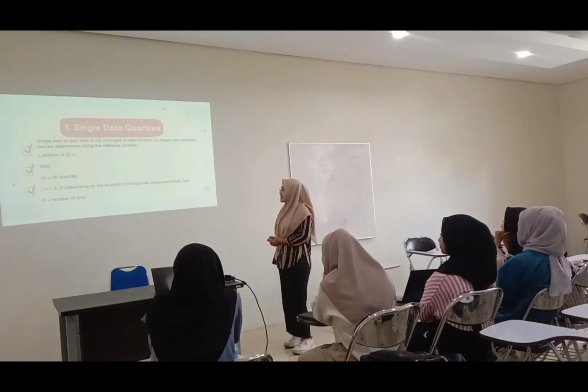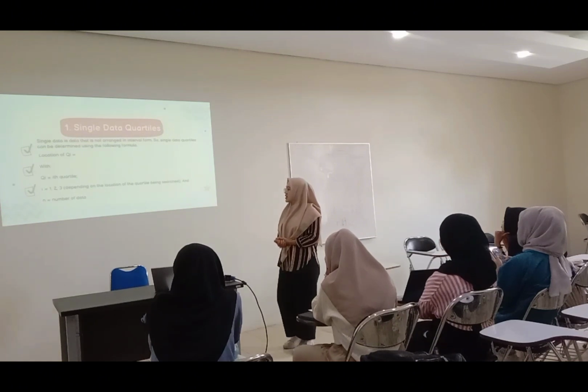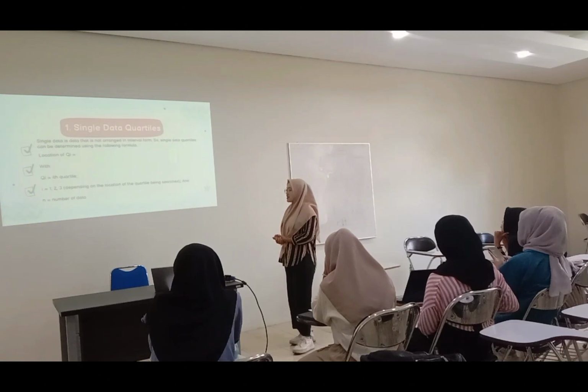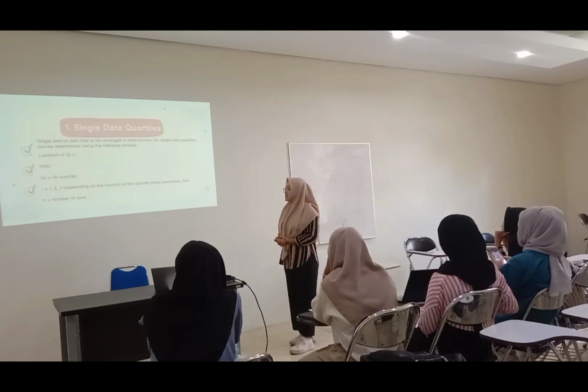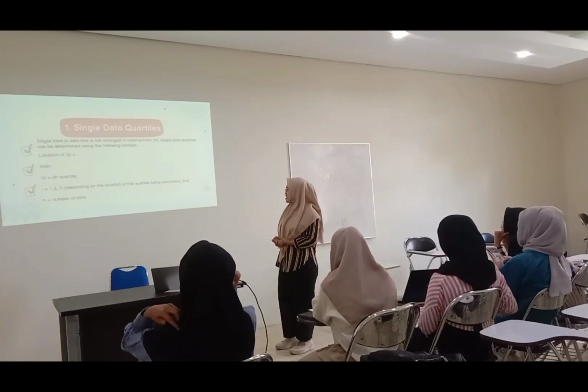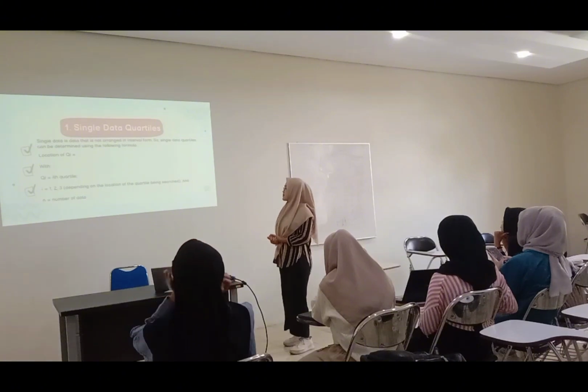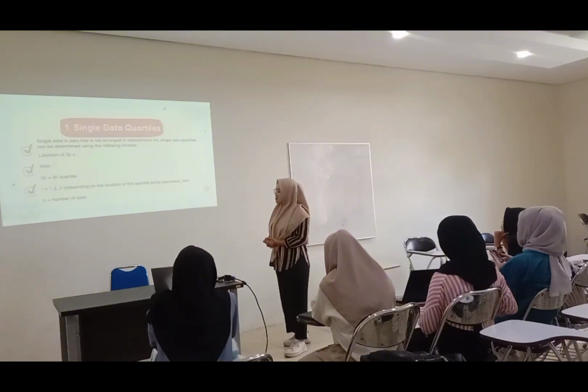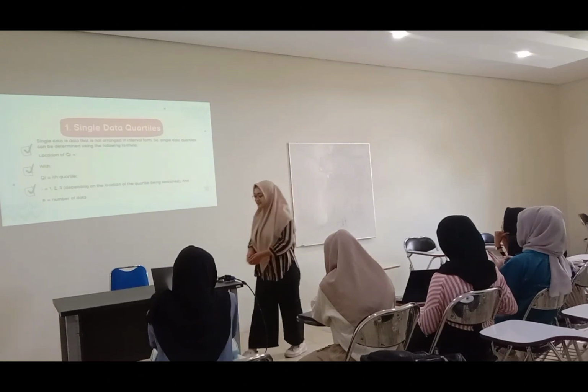Location of Qi equals i times (n plus 1) divided by 4, where Qi is the quartile and i equals 1, 2, 3, depending on the location of the quartile being searched, and n is the number of data.